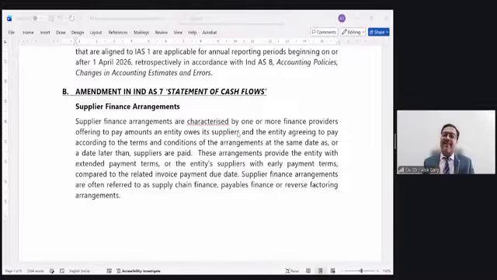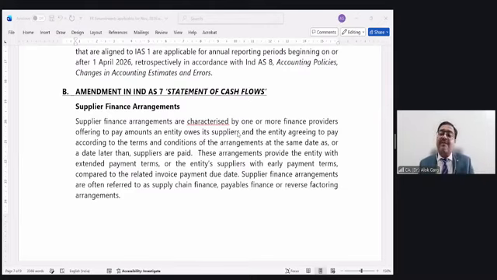So after this amendment, it says that the payment to the supplier has already been done by the banker. And of course, if the banker charges interest, the banker will charge interest from the company. So now who will demand the payment? Whether the creditor or the banker? The banker will demand the payment. So now the trade payable has been converted into bank borrowings, so it has to be shown as a bank loan. That is the amendment which came.